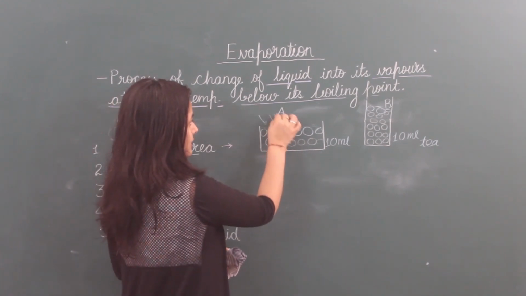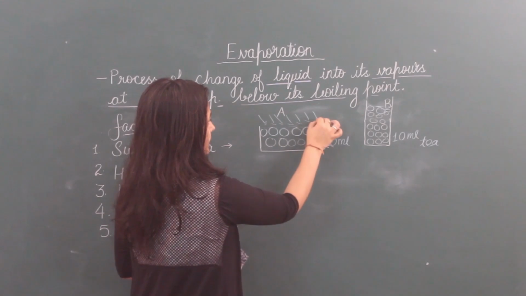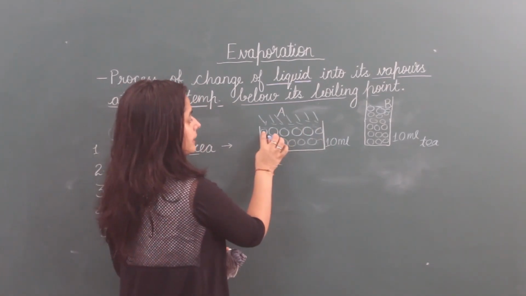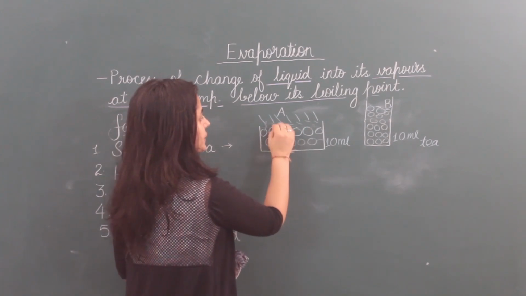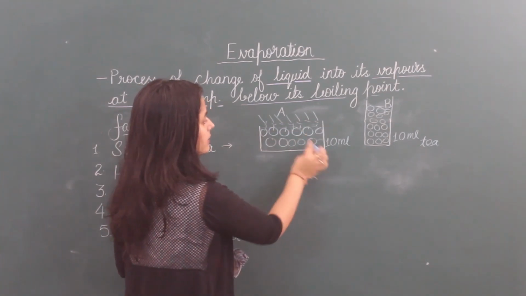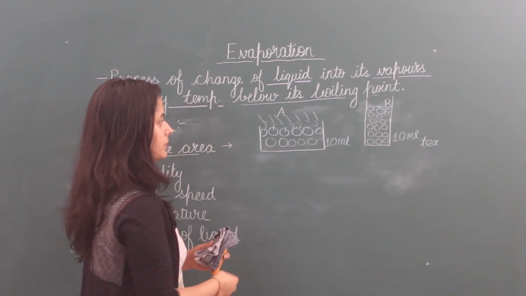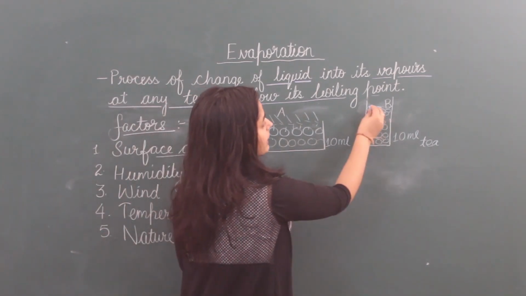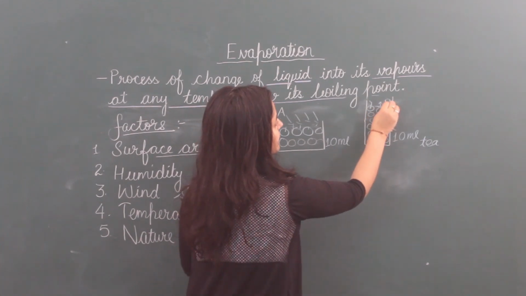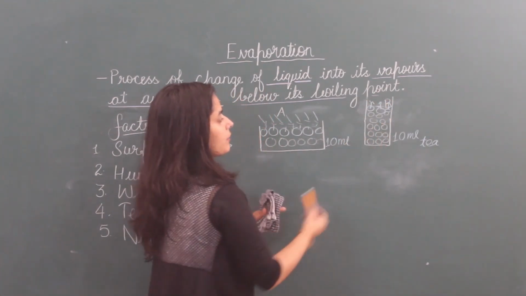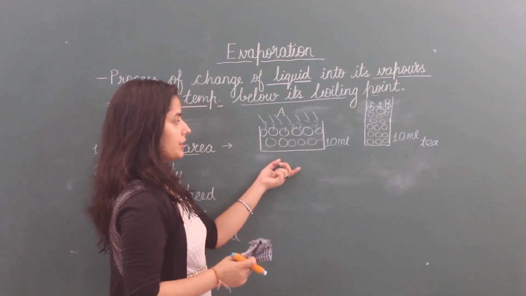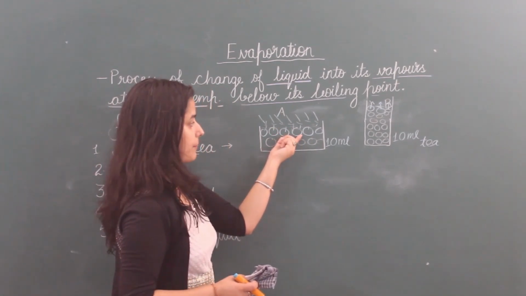Container A particles are taking heat from the surroundings. So at a time these particles will convert into vapors and only these particles are left. And here what happens? Only these particles will convert into vapors and only these will lose their heat, but here all are losing their heat to convert into vapors.